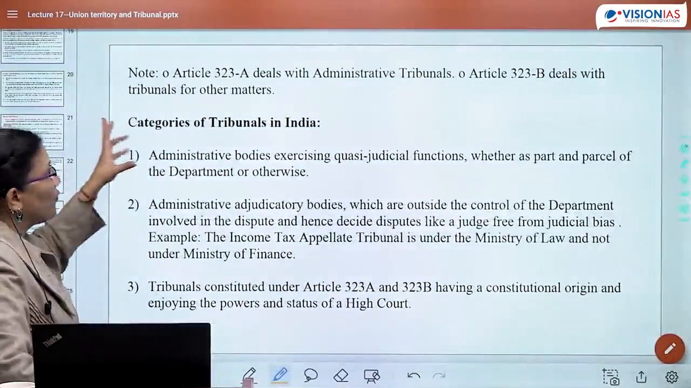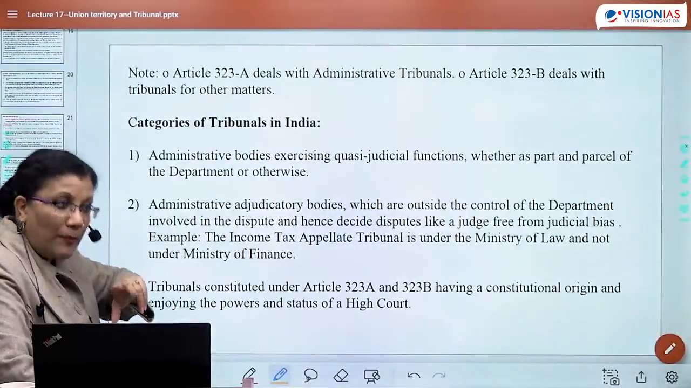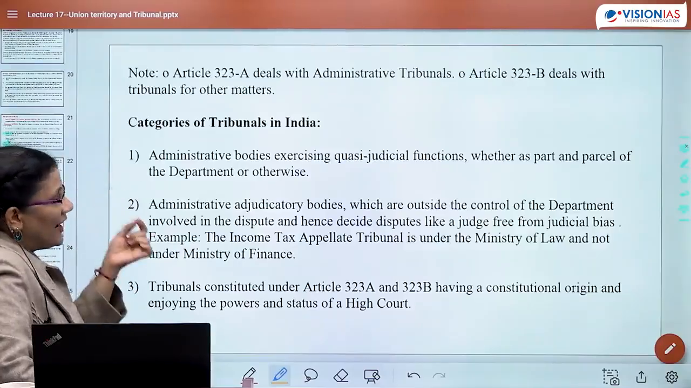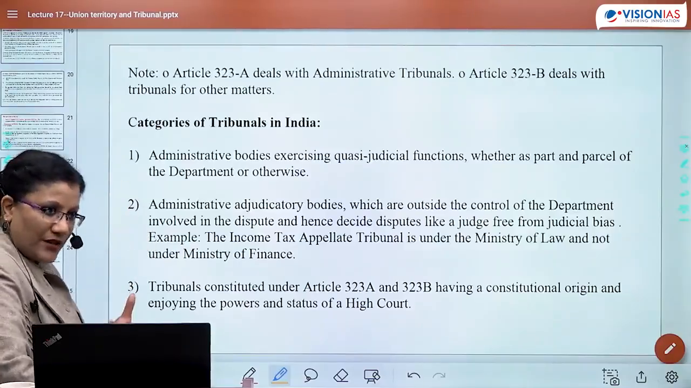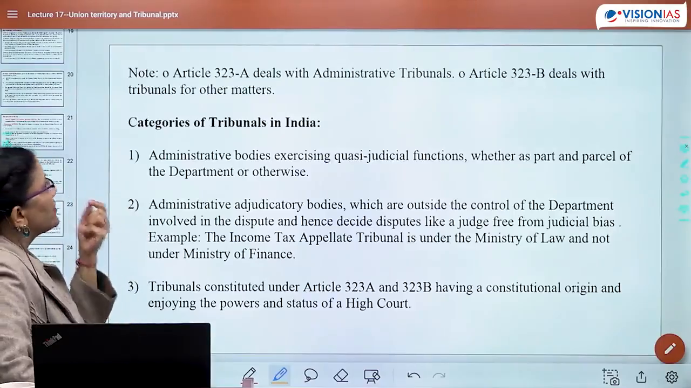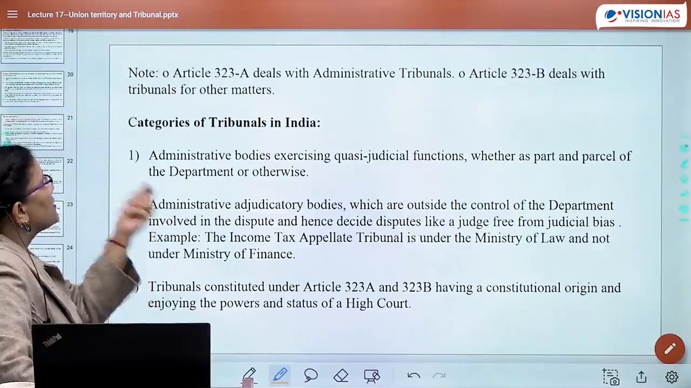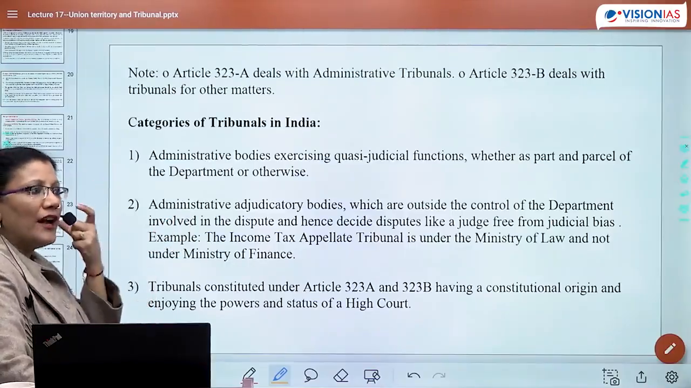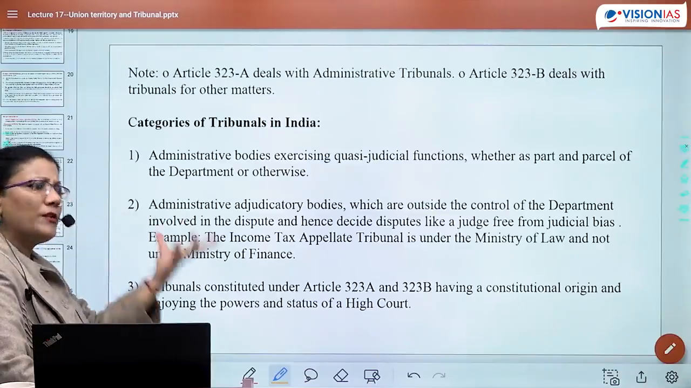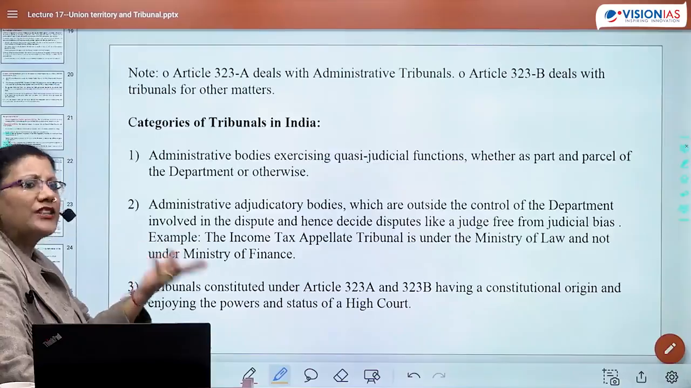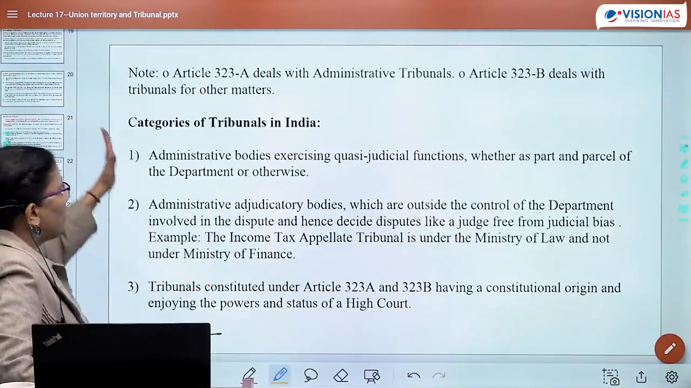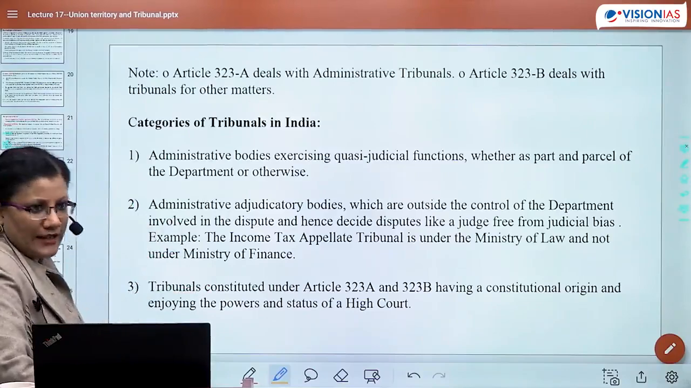So now, what are these two articles which came up after the 42nd Constitutional Amendment? Article 323A deals with administrative tribunals and Article 323B deals with tribunals for other matters. Okay, so one will be the administrative tribunal, and one will be any tribunal for some other matter, like the NGT, the National Green Tribunal, right? Now what are the categories of tribunals in India?